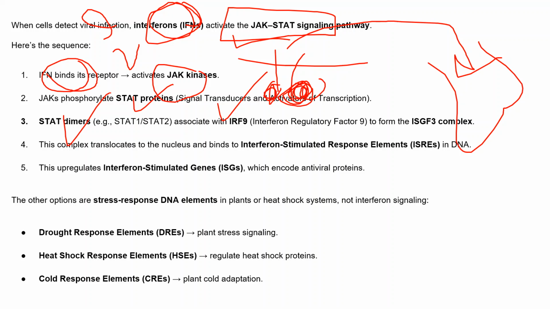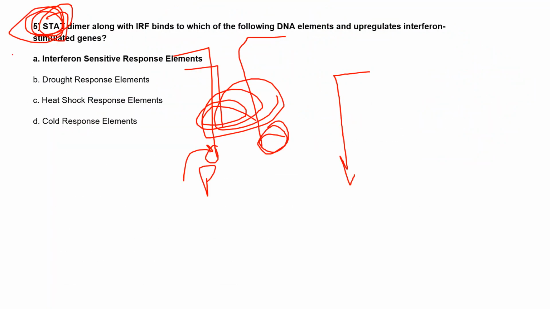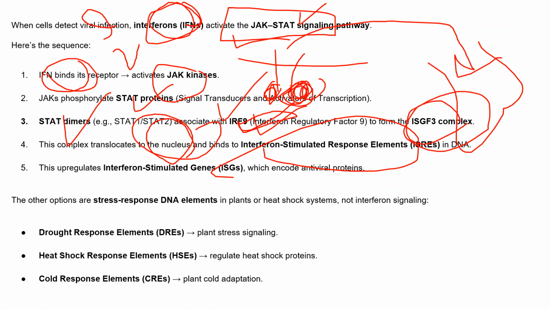They start dimerization. This STAT1 and STAT2 will come close, and they will associate with interferon regulatory factor 9, and they form this complex ISGF3. After that, it will go to the nucleus, as I earlier mentioned, and bind with the interferon stimulated response elements in the DNA. So they upregulate the interferon stimulated genes, which encode the antiviral proteins.